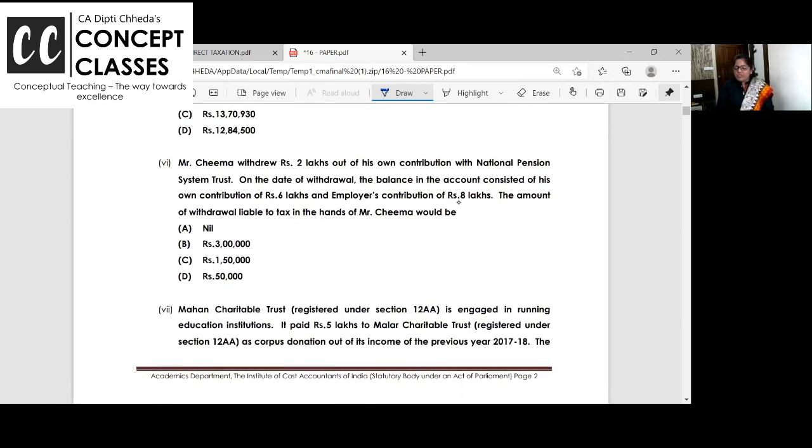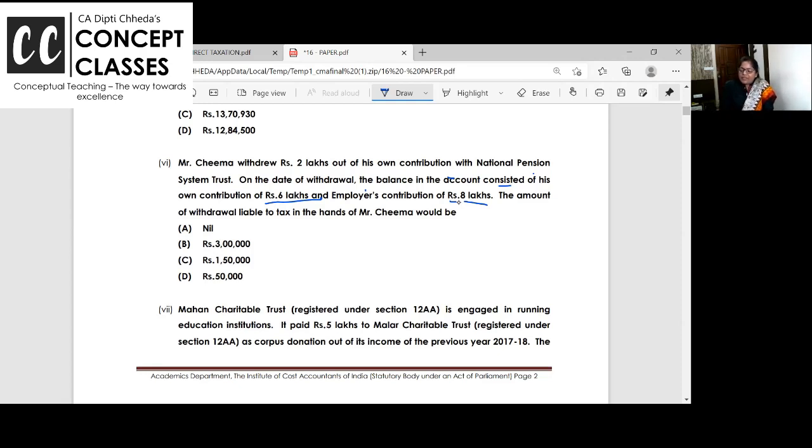Now, Chima withdrew 2 lakhs out of his own contribution to the NPS. On the date of withdrawal, the balance in his account is 6 lakh and the employer's contribution is 8 lakhs. Can we do a partial withdrawal from the National Pension Scheme? Where does the National Pension Scheme get a deduction? 80CCD(1), 80CCD(2) and so on. The amount withdrawn liable to be taxed in the hands of Mr. Chima would be, okay?